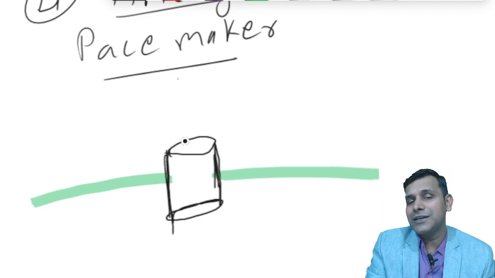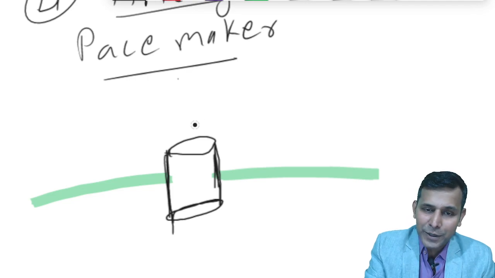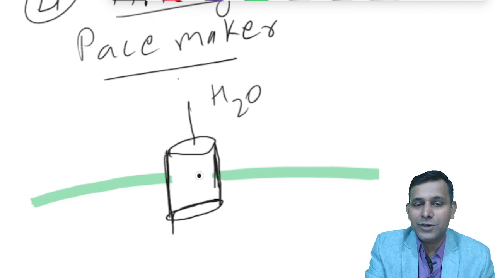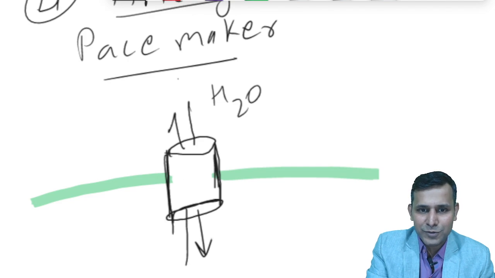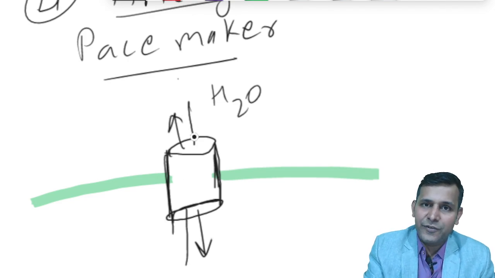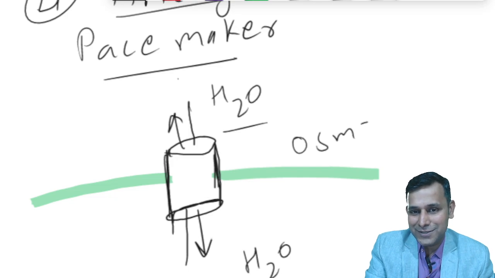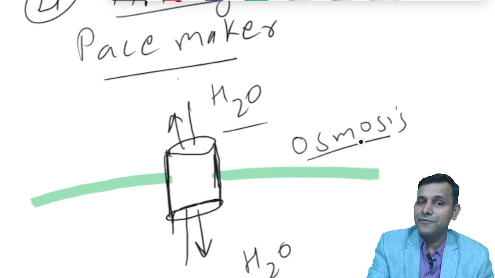They are water filled channels, so they are always open, and the substance they move, or you can say water to be more specific, water moves either from outside to inside or from inside to outside through these pores. There is no direction specific movement of the water. Why? Because water always moves by osmosis, which we'll be covering in detail in the further session.